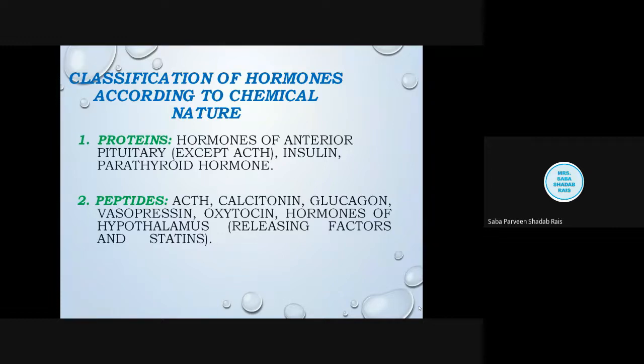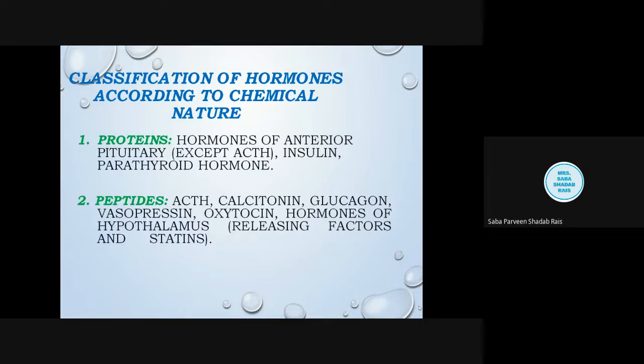Then the peptide hormones. This is adrenocorticotropic hormone, not acetylcholine, children. Then calcitonin, glucagon, vasopressin, oxytocin. Then the hormones of the hypothalamus, that is the releasing factors and the statins. Statins means those having inhibitory action.